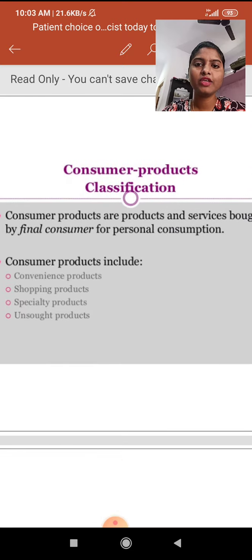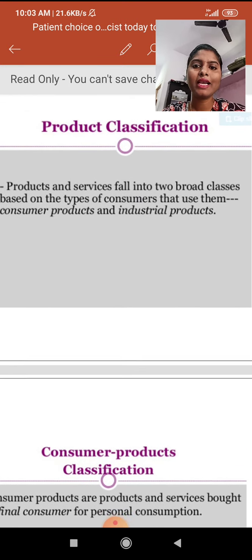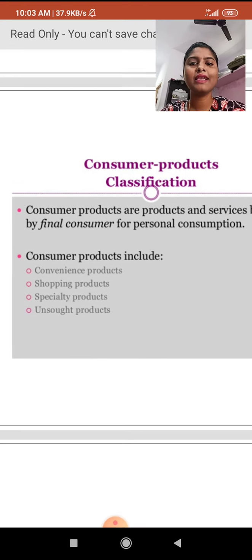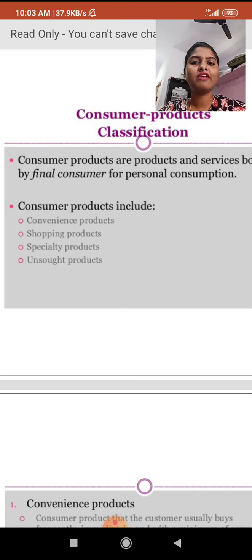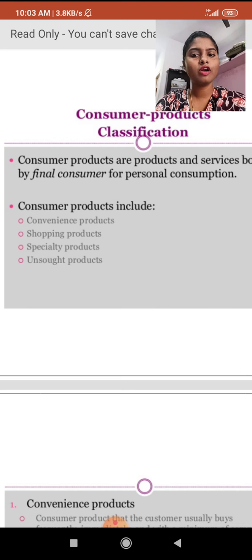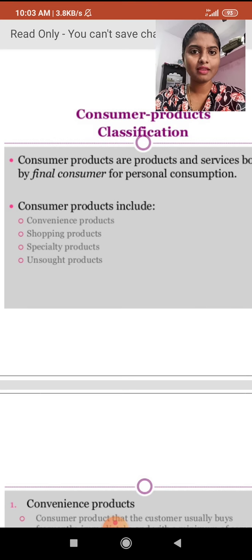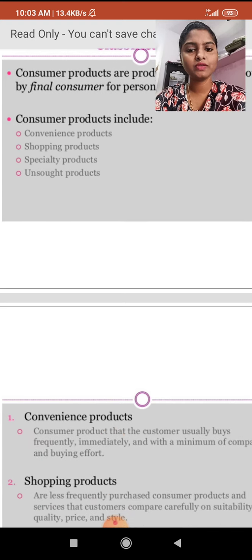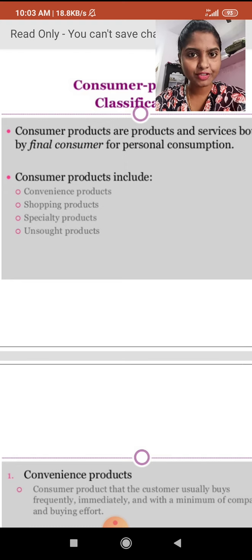In the product classification, first there are consumer products and industrial products. In consumer product classification, four types are there. Convenience products, which we buy frequently. Shopping products, which we do not buy frequently. Specialty products, which are specially categorized and specially branded products. And the next one is unsought products, where we don't have any idea about the products, but we are thinking to buy them. Okay, this is about the consumer products.